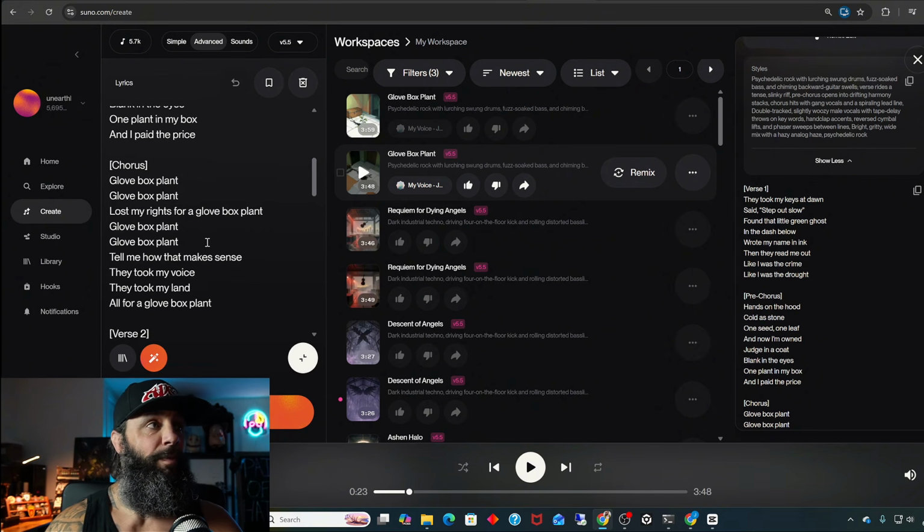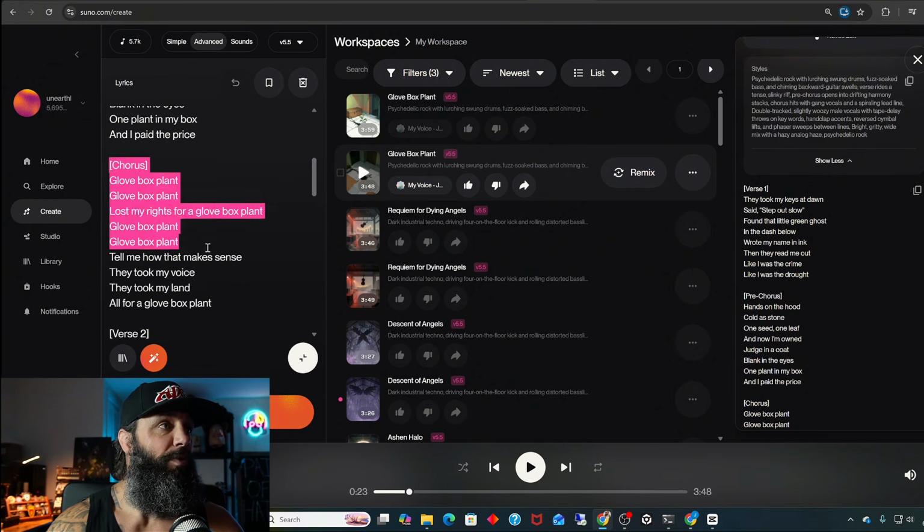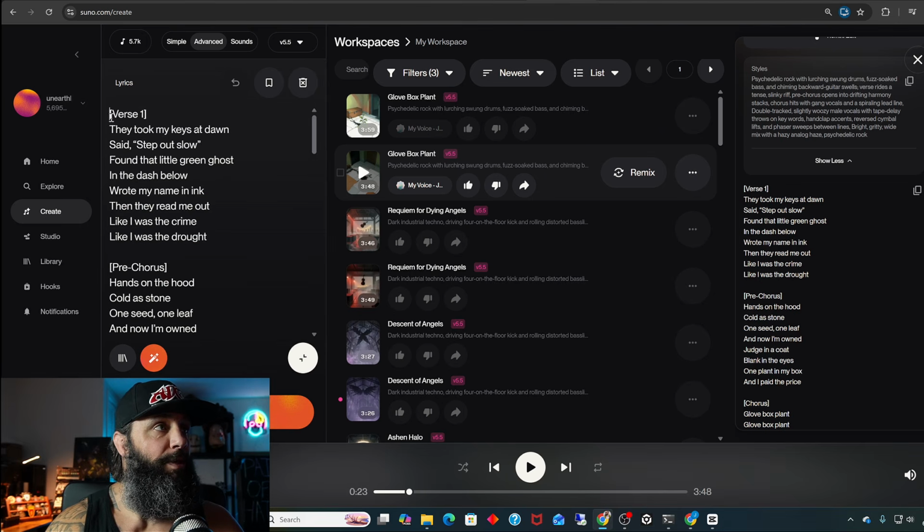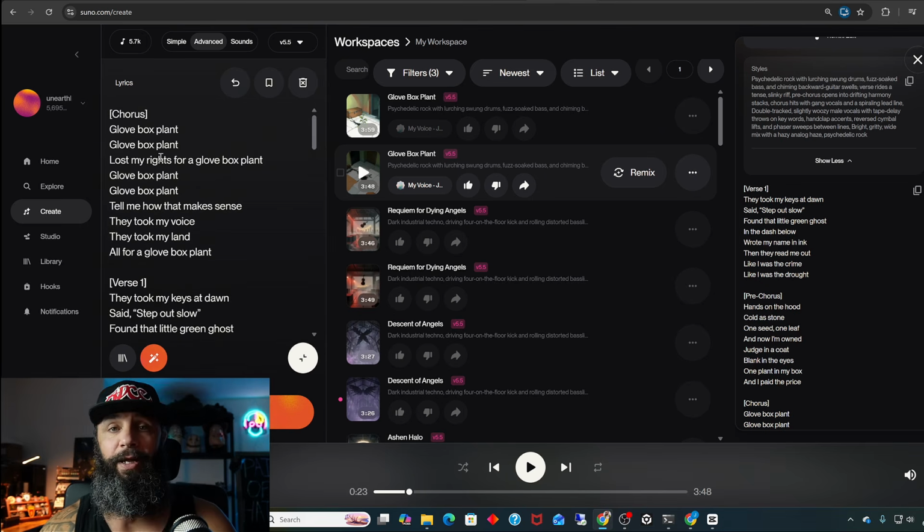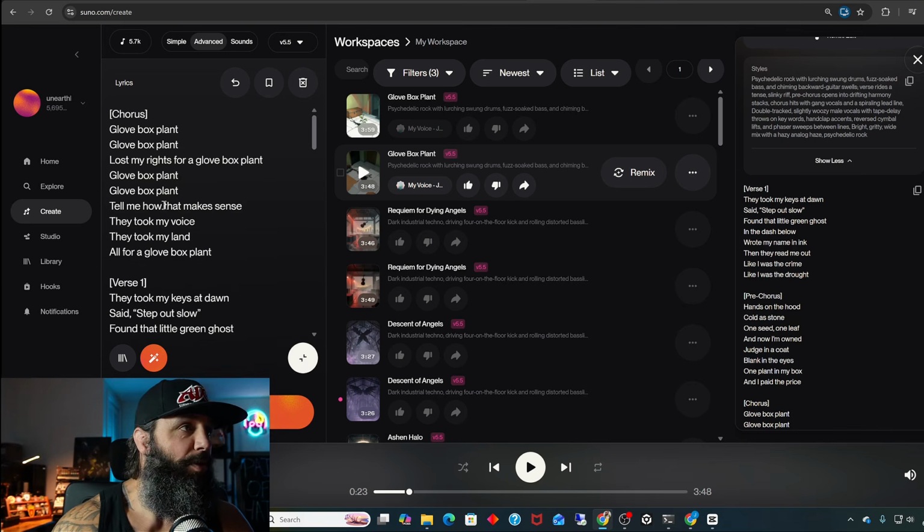I'll make those bigger. I'm going to copy this chorus, and then paste that up top. Actually, the best thing is to edit. I'm going to edit this chorus because I actually want to make it a little better. I want to say plant in a glove box.